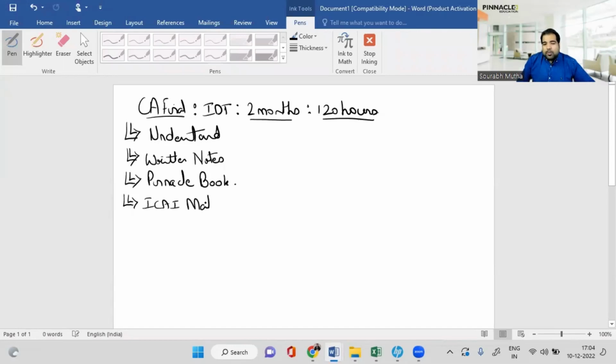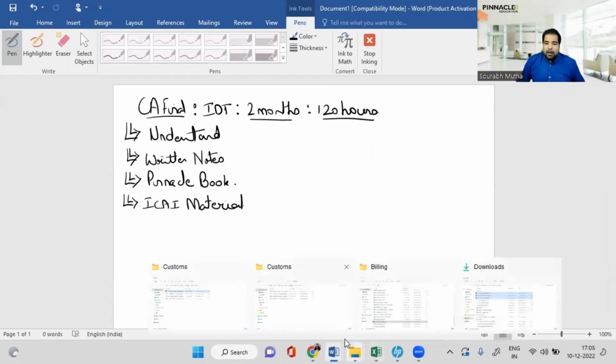Now, how is it possible to cover ICI material in just about 120 hours? That is 2 months. I'll tell you the way I've covered ICI material. Every ICI material is basically converted into a highlighted copy. I'll give you an example. I'll just put across something on the screen here.